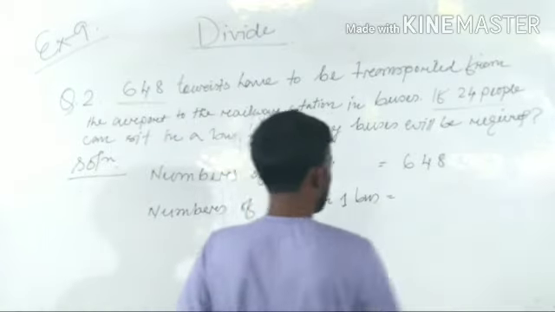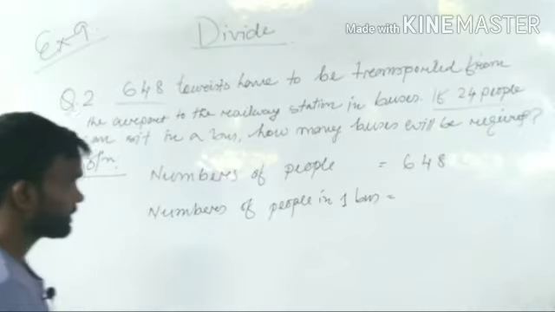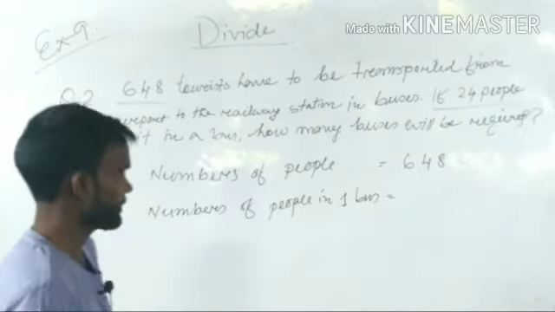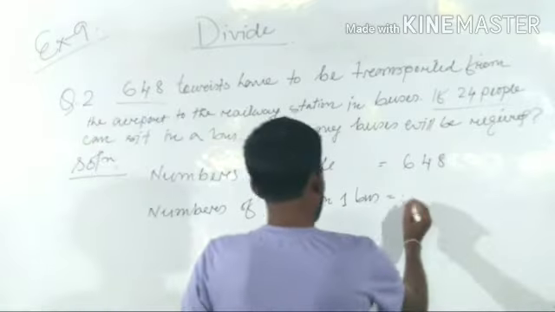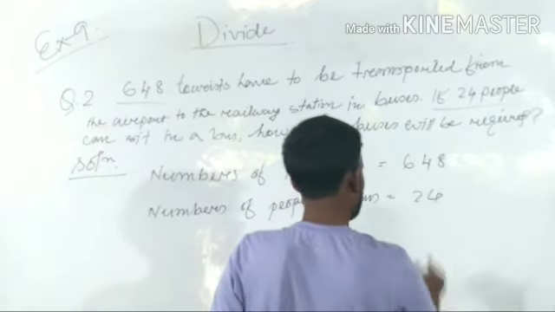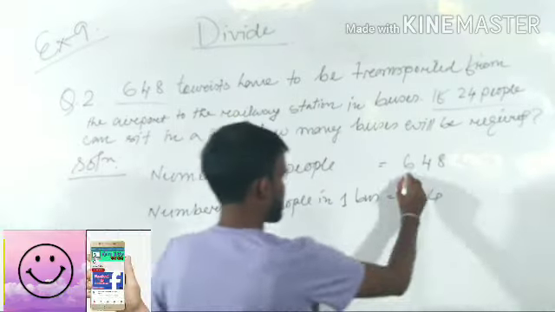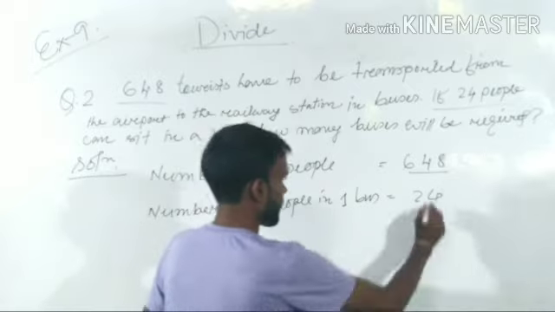If 24 people can sit in one bus, then how many buses will be required? So you write, in one bus, 24 people. Now you have to divide 648 by 24.